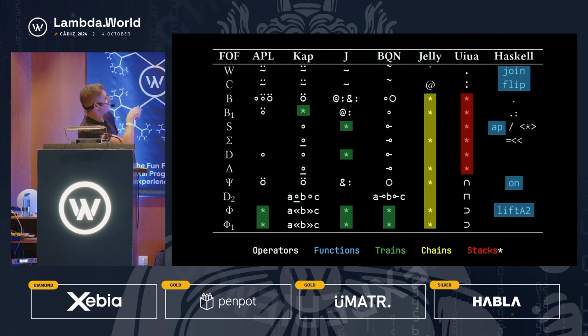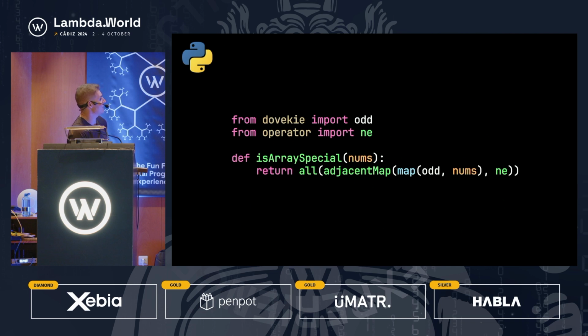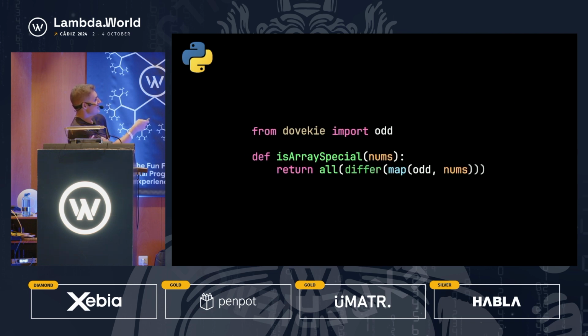Like I said, this is kind of the summary of this talk. If you only take away one thing, even if you don't understand this table, just know in these different languages, whether it's Haskell or an array language, there's different strategies for these function composition techniques. And revisiting our first problem, we can actually get rid of all of this if we implement another function that the Q language had, differ.